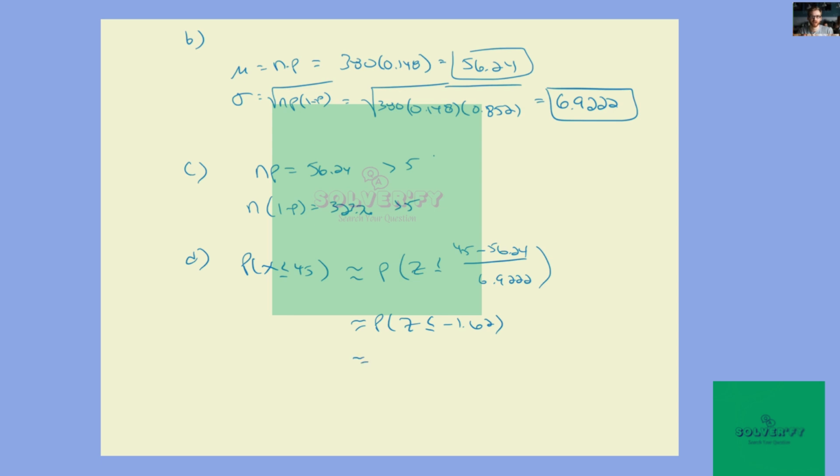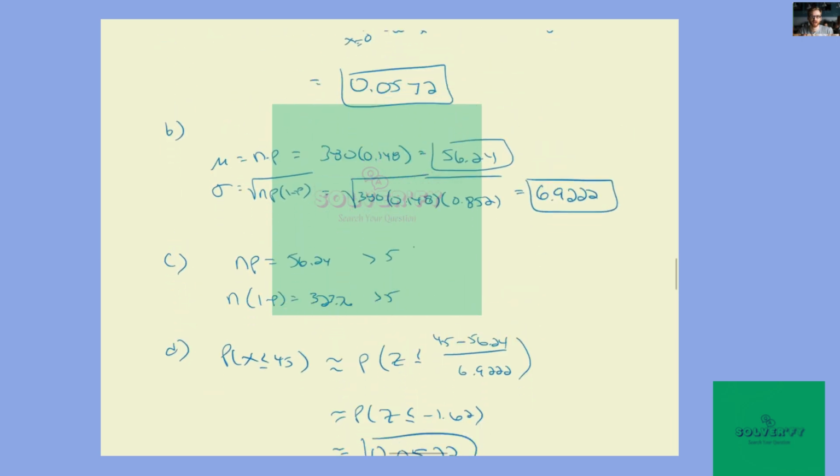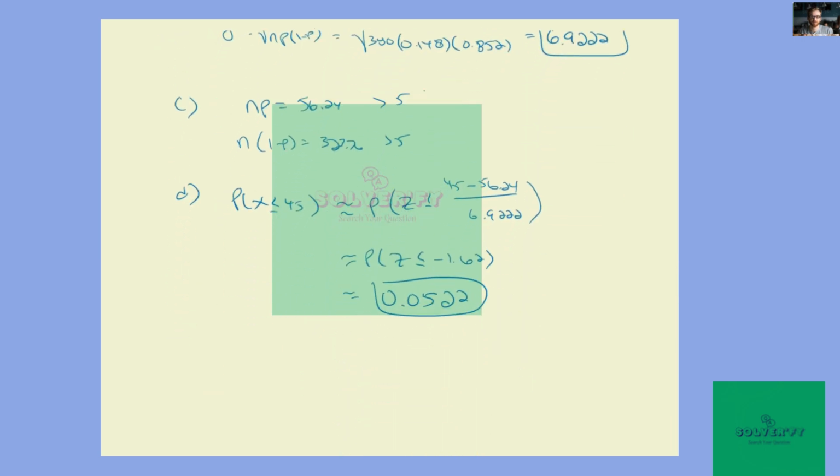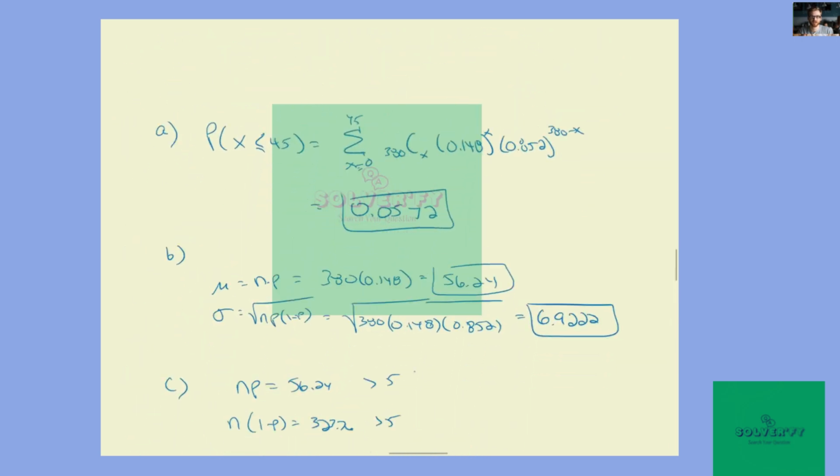And to 4 decimal places, is 0.0522. Remember, we got 0.0572 for part A.